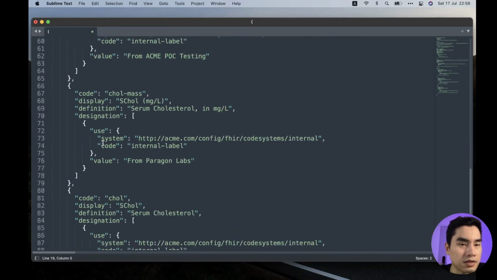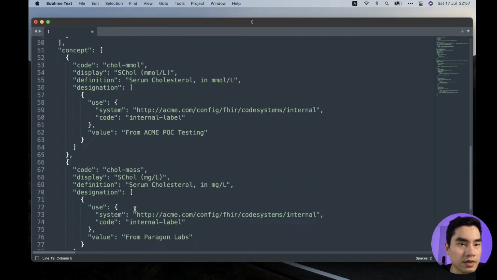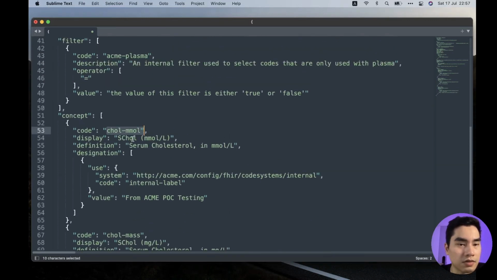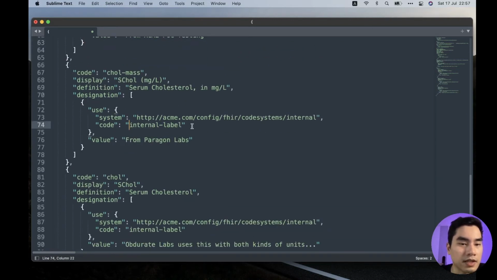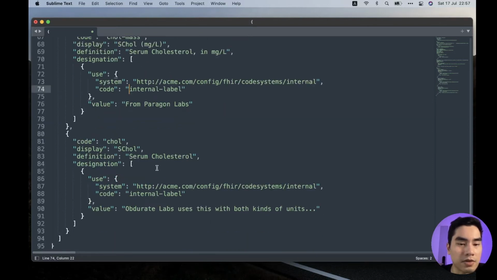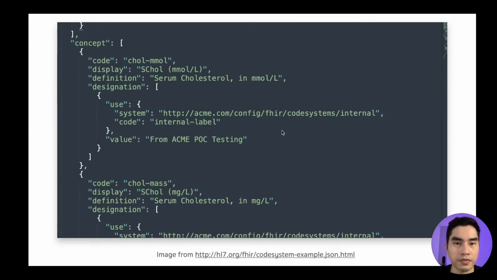And this is the code inside this code system. So we have 3 codes. We display this to the user, and this is the actual definition, and there is a synonym for this concept, like this one. In this case it is used as an internal label, maybe for communication internally. So that is an example of a code system.